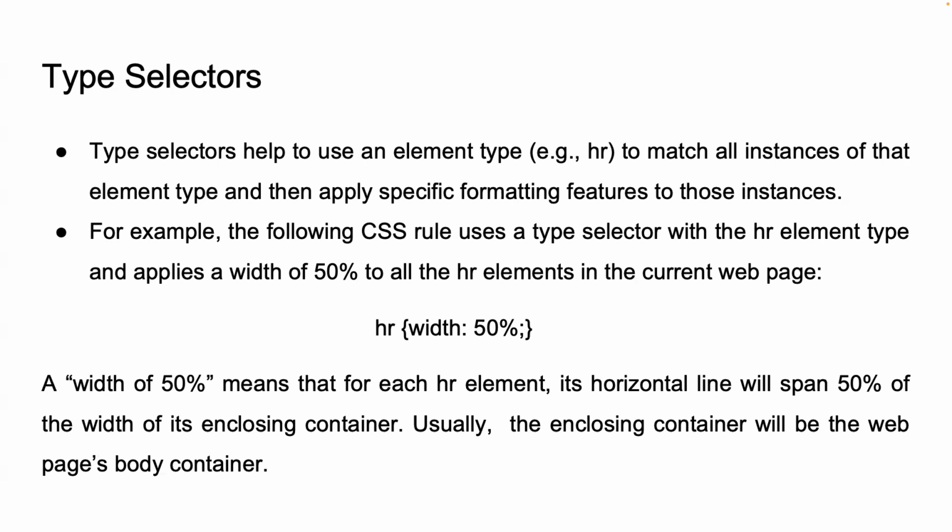Imagine a web page with several sections separated by horizontal lines. Using the type selector HR with width 50%, all these lines will be centered and occupy only half of the width of the page, giving a neat and tidy appearance. This approach is much more efficient than styling each HR individually, especially if you decide to change the width later. With the type selector, you only need to change it in one place. Otherwise, you would have to go and select each HR and apply those changes individually.